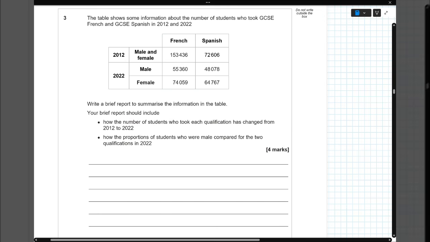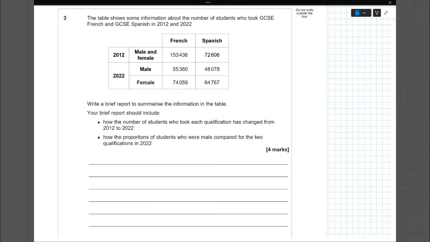So 2012 to 2022, we're going to do that first comparison. We are going to add the two together for 2022. So 55,360 plus 74,059, and that gives us the total of 129,419. So that has gone down. We're now going to see by what proportion it's gone down.